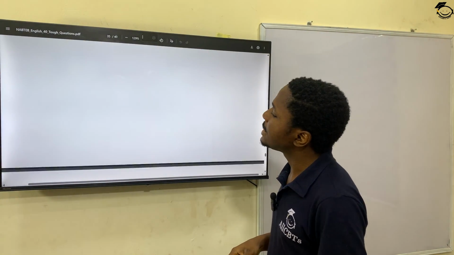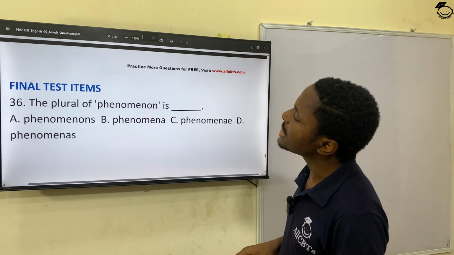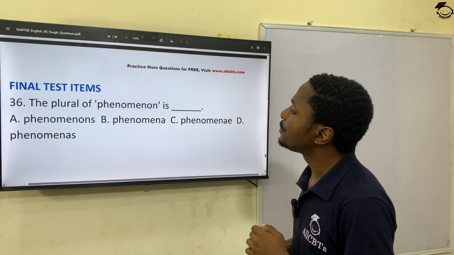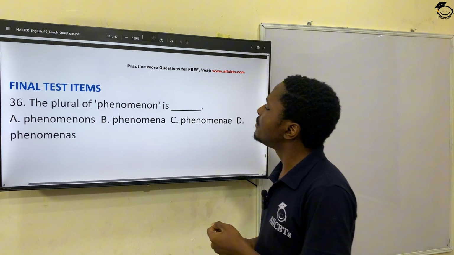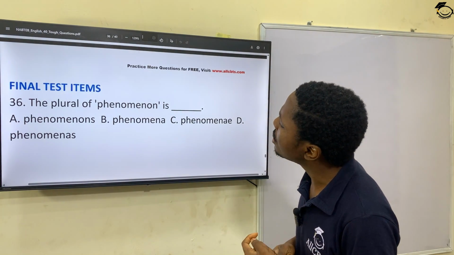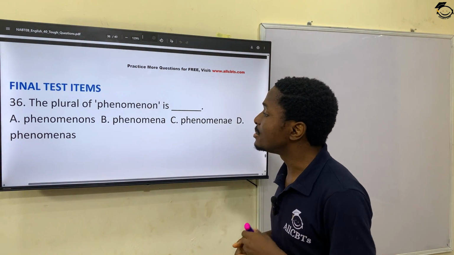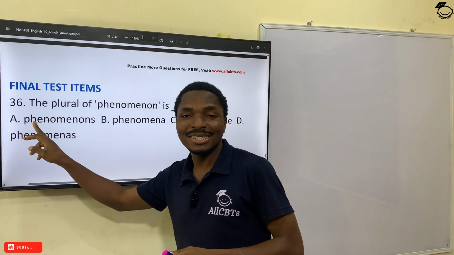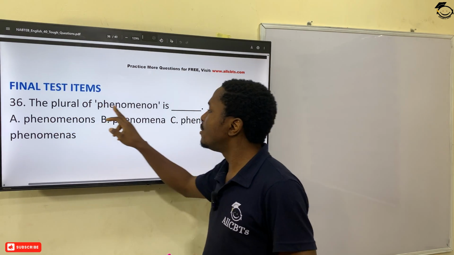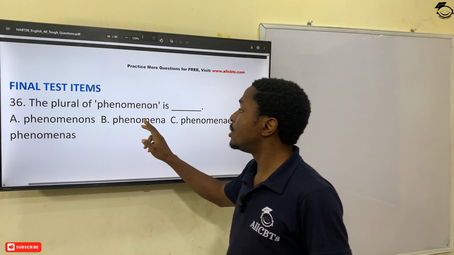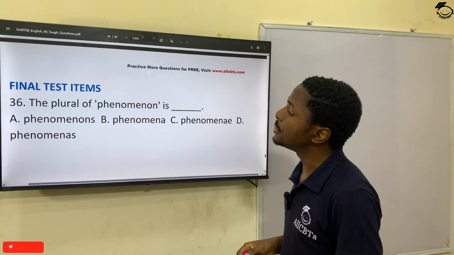And then 36 now. Okay, so this is the final section of the test. 36, the plural of phenomenon. Some person may not know, some person may say phenomenons. No, the plural of phenomenon is phenomena. Phenomena is the plural word for phenomenon.